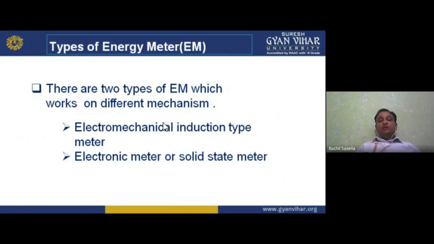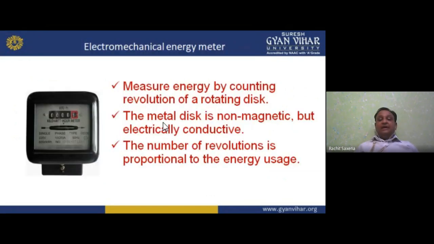So there are two types of electric energy meters which work on different mechanisms. First is the electromechanical induction type meter, and second is the electronic meter or solid state meter. Now, the electromechanical energy meter, what do they do basically?